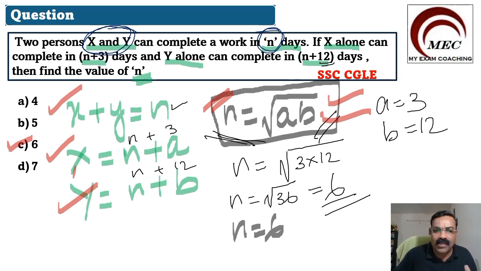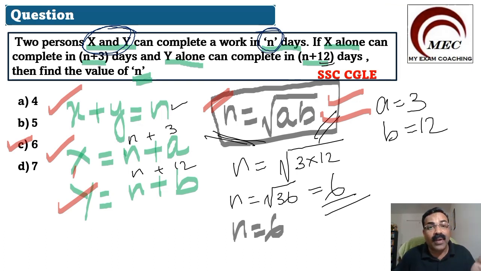You need not write all this formula, just see A is equal to 3, B is equal to 12. So here A into B is 36, root 36 equal to 6. Just looking at the question, you can mark the answer within seconds. All this explanation I am doing just to make your concept very clear and explain the formula.